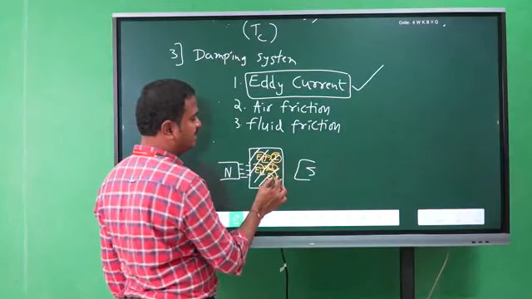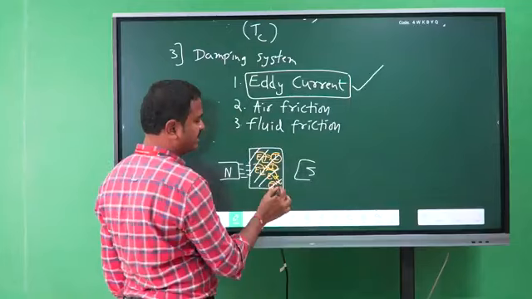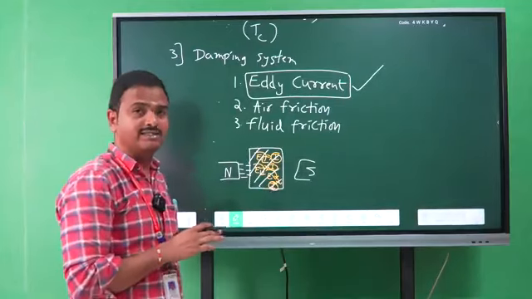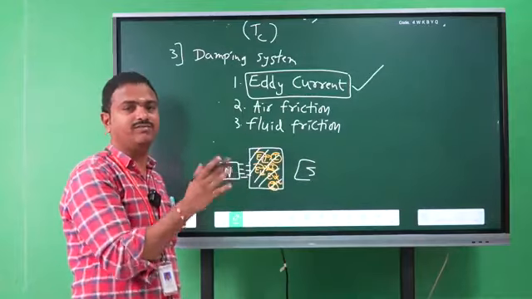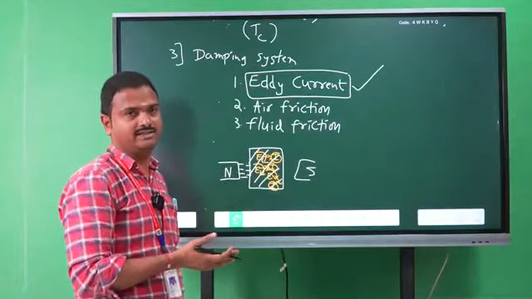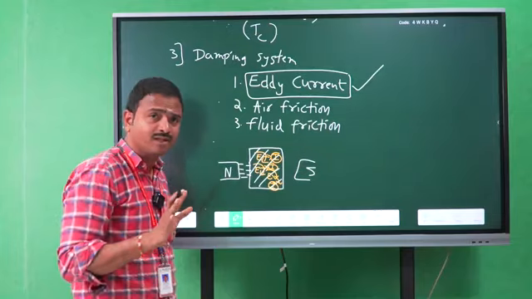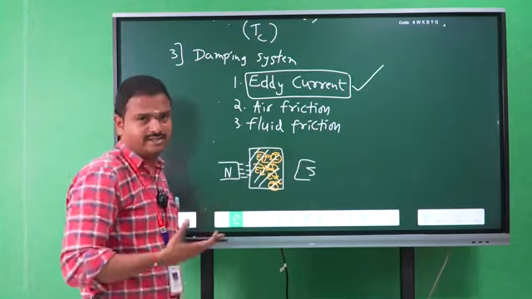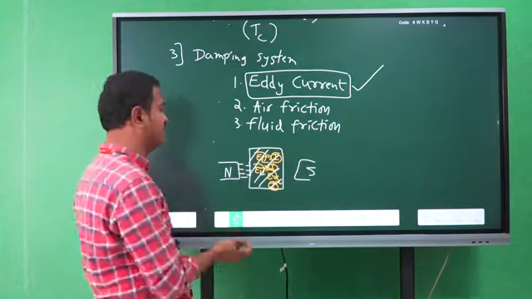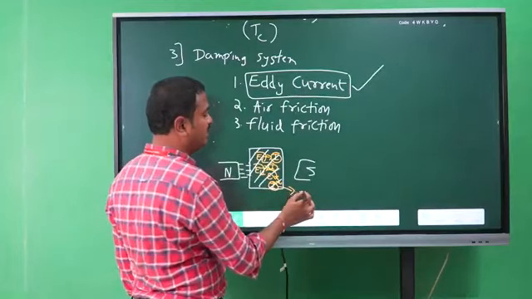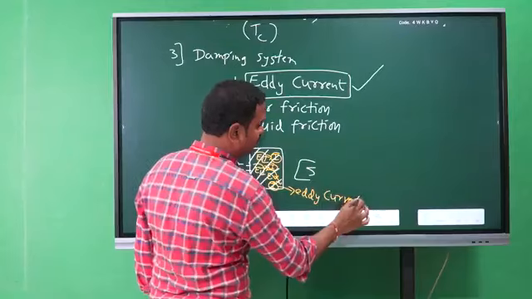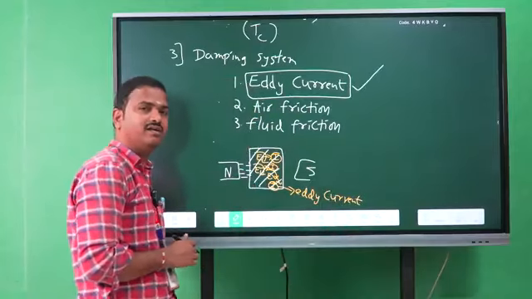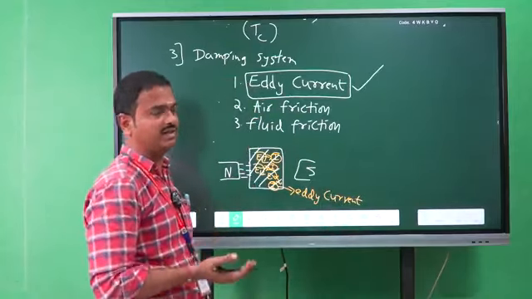These currents are called eddy currents. That means the currents produced on the material, on the aluminum plate, aluminum former, are called eddy currents. Those are not working currents. Clear? So the electrons flowing on the plate, on the material, are called eddy currents, not actual current.